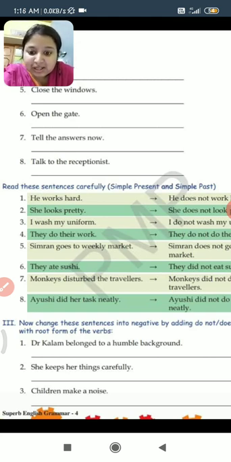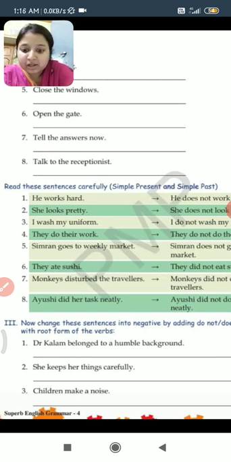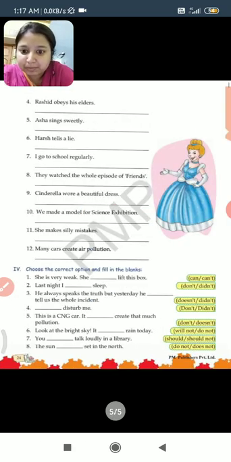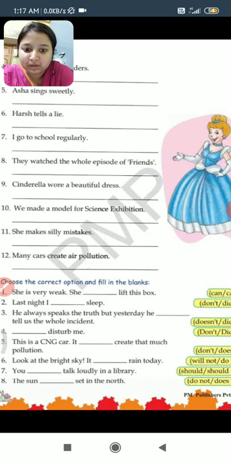Second, she keeps her things carefully. With he, she, it we have to use does. She does not keep her things carefully. Keeps becomes keep. Third, children make noise. Children is plural, so we have to use do. Children do not make noise. I hope this exercise is clear to you, and you can easily solve up to question number 12.